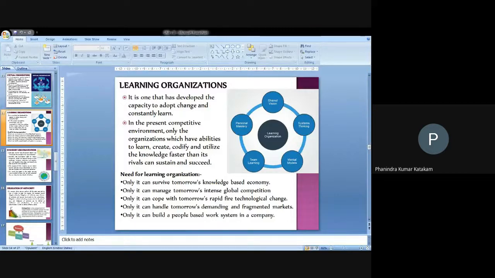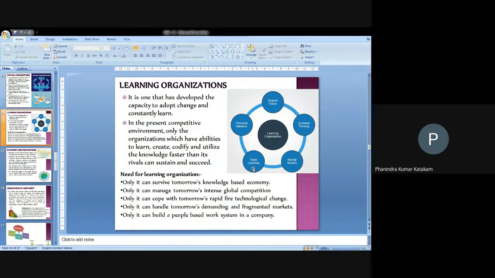Then mental models means that whatever models improve the performance of individuals need to be identified, and then go for team learning. It means dividing the organization into teams, so that people are allowed to share their opinions and their work, so that they can learn something and encourage themselves. That improves the efficiency of the people as well as of the organization. That's why organizations need to classify their work activities in the form of teams, so that people can learn something new from their teammates. That also benefits the organization and improves individual potentialities and capabilities.